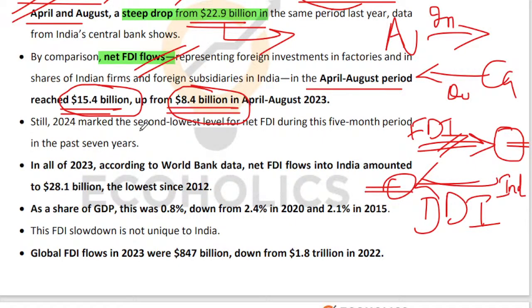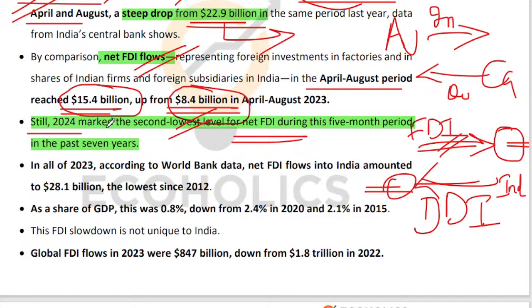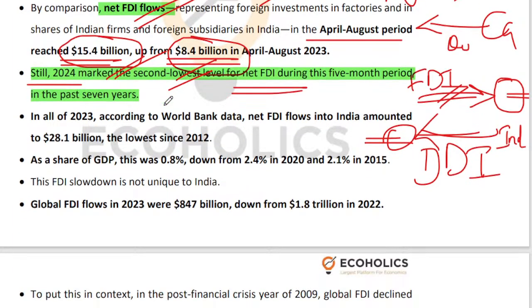Let's look at a longer term period, right? Now, this is something which is very important for you to understand and note, right? That 2024, this is the second lowest level for net FDI in this 5-month period, right? So this is the lowest and this is the second lowest in the last 7 years period, right? We are not even looking at a long-term period. We are just looking at the last 7 years period, right?